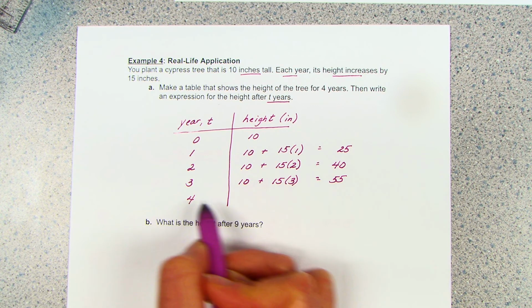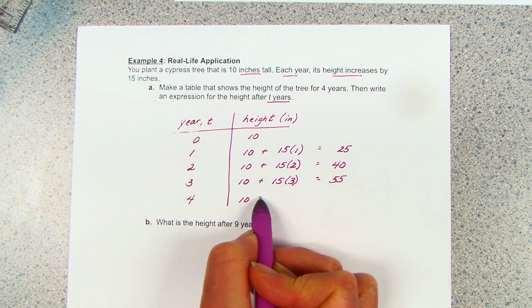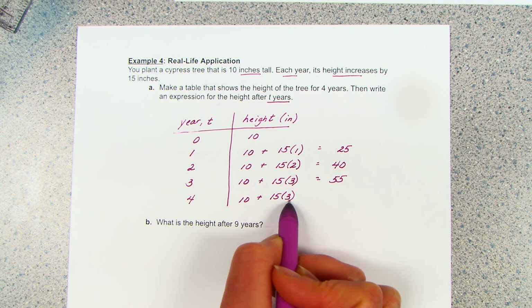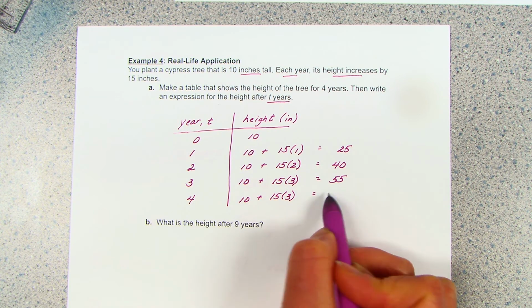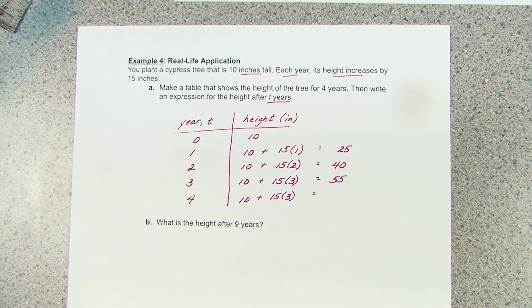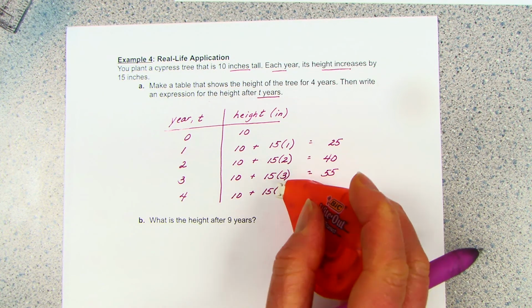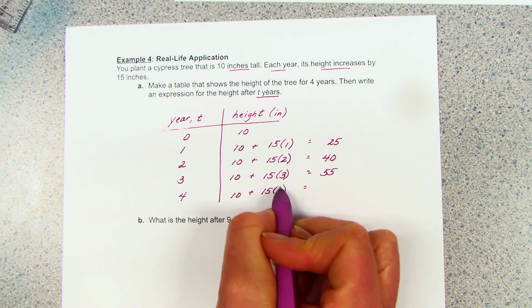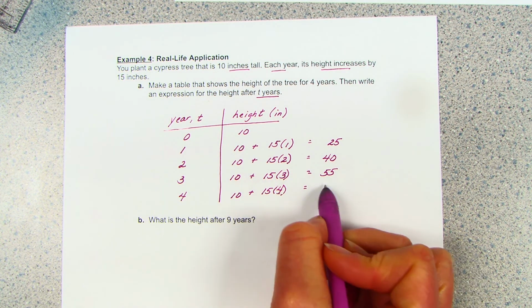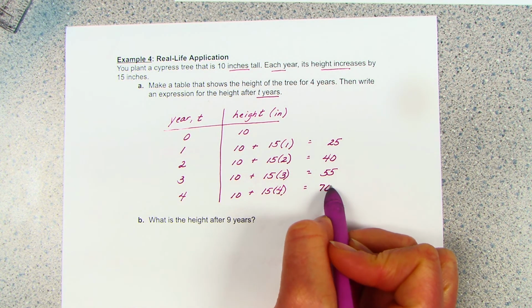And after 4 years, 10 plus 15 times 3 equals 3 times 15 is 45. Whoops. What did I do? I don't think we need 3 again, huh? 15 times 4 is 60, plus 10 more is 70.